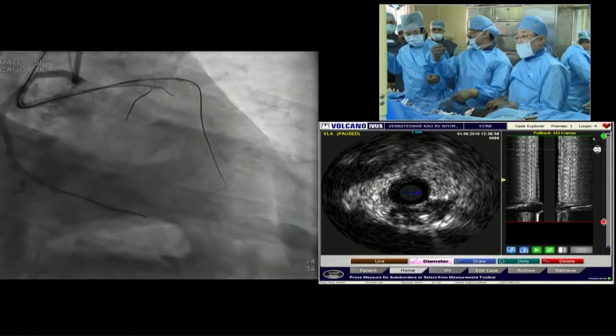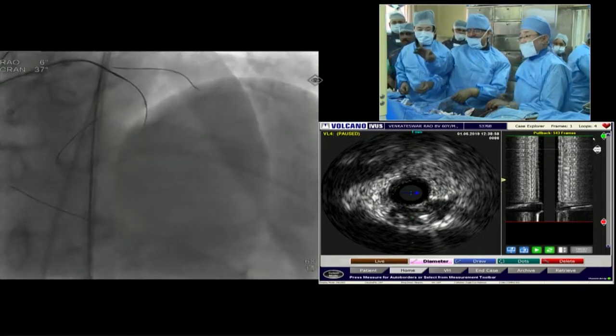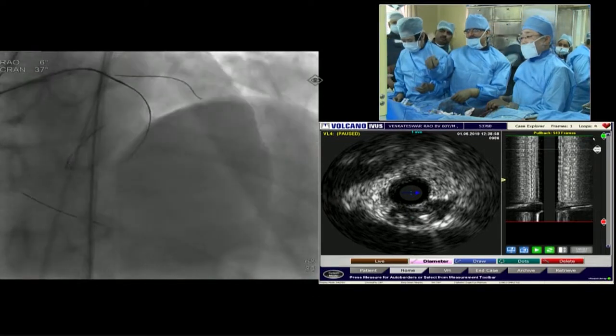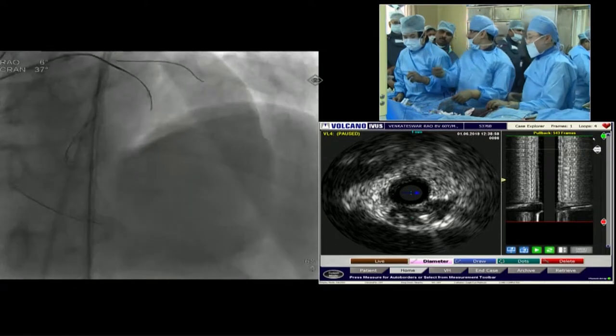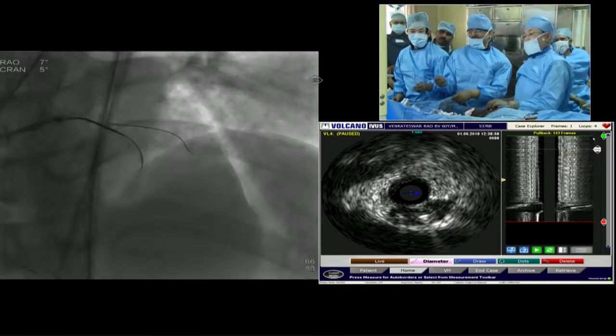Please show previous one. Previous one, previous. Yes, this is the crucial step, you show. Contralateral injections, epicardial collateral, and previous injection. Previous. This you show. Yes. Collateral injection. Yes, yes.